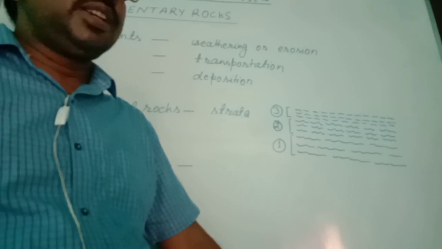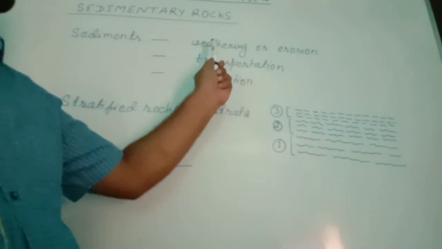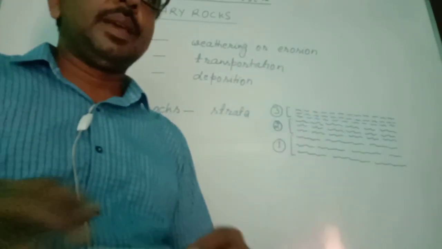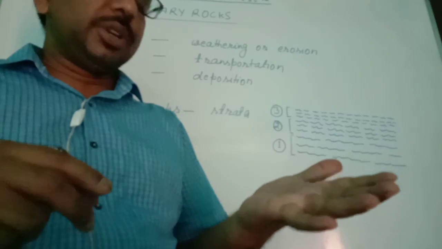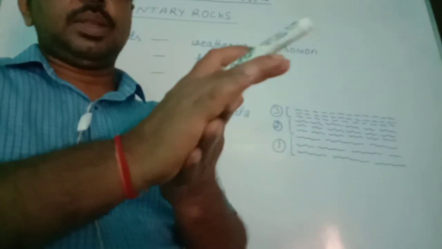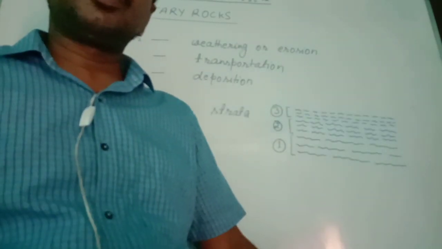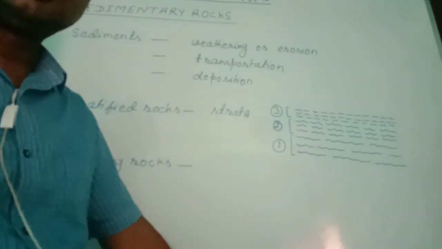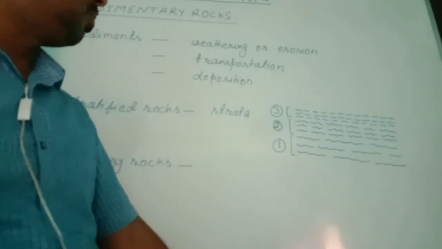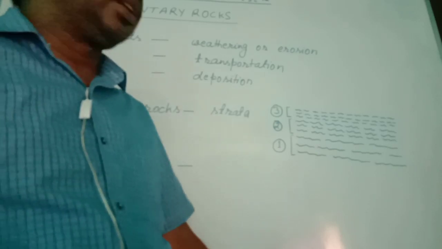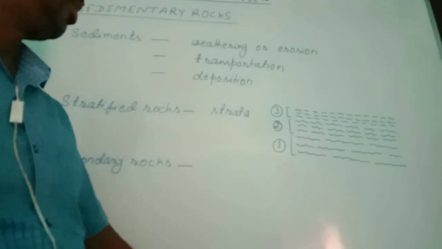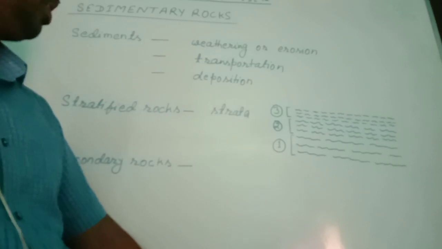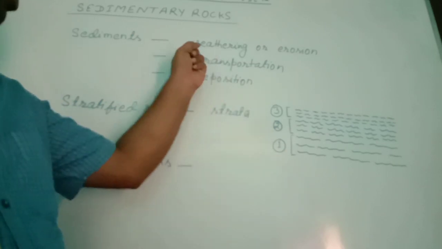And when the force of transportation becomes weak, it has no more capacity to carry the weathered or eroded materials. So those materials are deposited by the agents of transportation. So we are saying these three processes are involved.